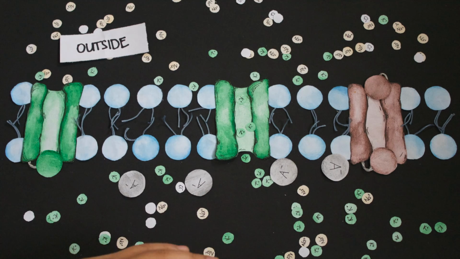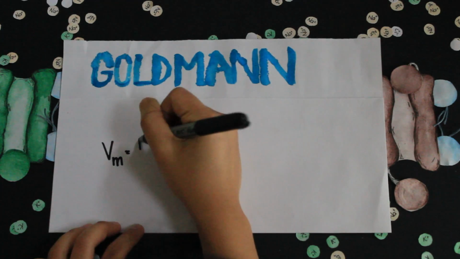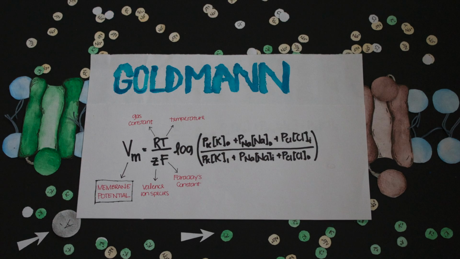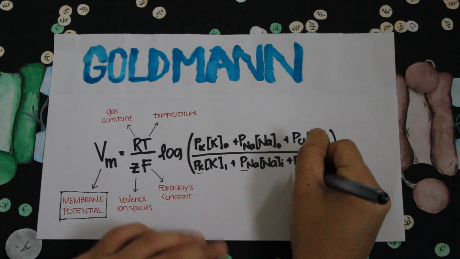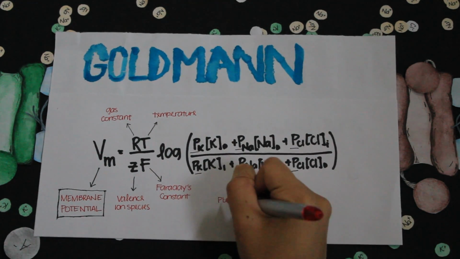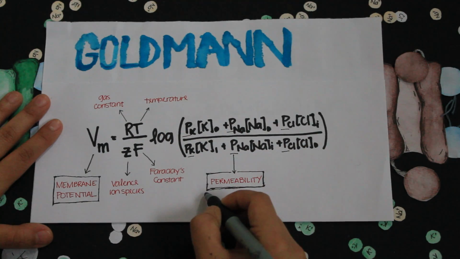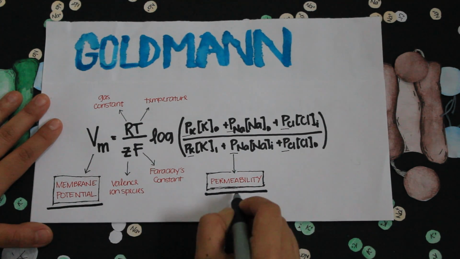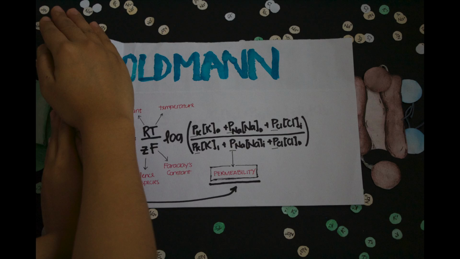This difference in voltage due to ion permeability changes can be explained by the Goldman equation, which determines the membrane potential produced by several ions associated with the propagation of an action potential. The most important part of this equation is the permeability values of these different ions, denoted as P. As permeability for different ions change, the membrane potential also changes. In other words, as the concentration of different ions in and out of the cell changes, we are able to depolarize or hyperpolarize the membrane.